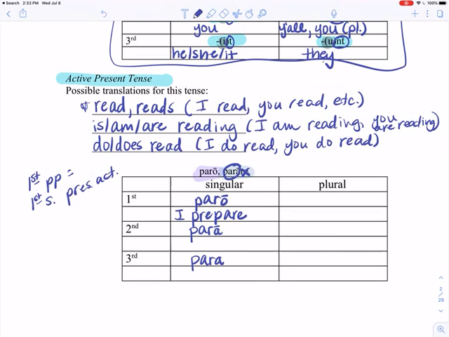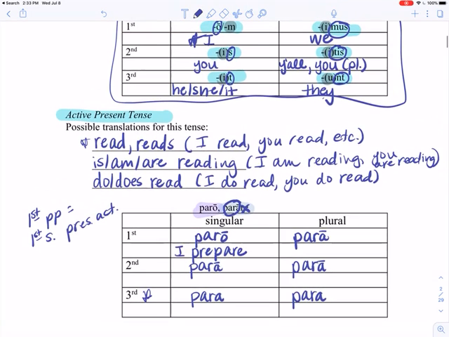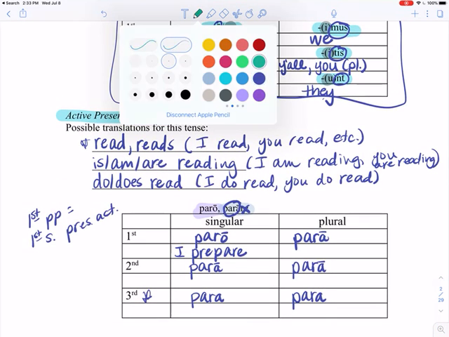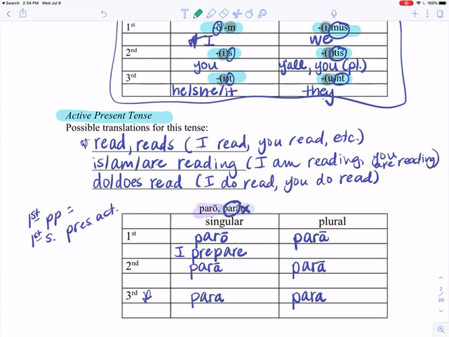Okay, we are not going to put the macron in the third singular or the third plural over that final A, all right? I don't know why. They just didn't do it. And I'm not as old as you people think I am, which means I'm not 11,000 years old, okay? So we've got macrons over our A's for second singular, first plural, and second plural, okay? So now what we're going to do, okay, and I'm going to kind of change colors for the endings so that you see what's happening a little better maybe.